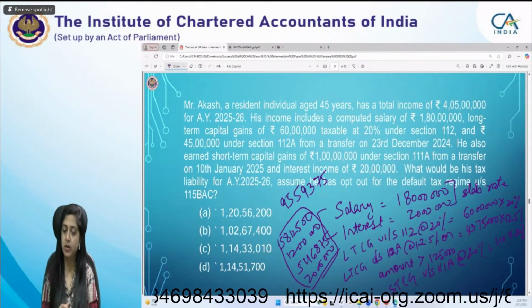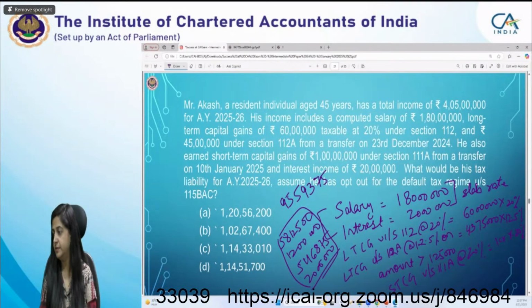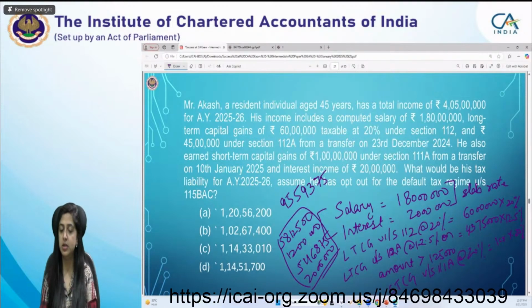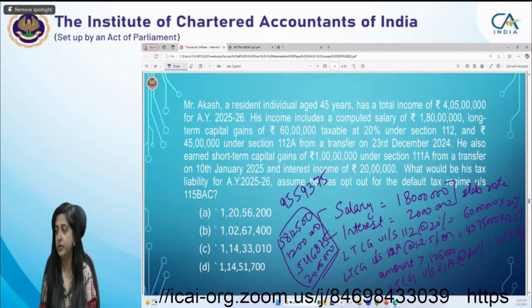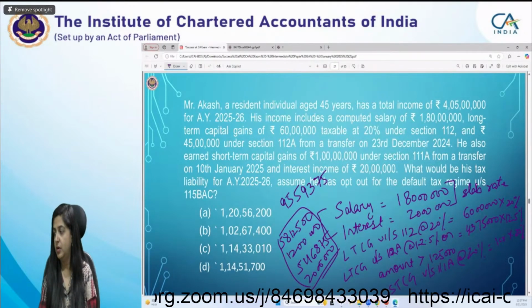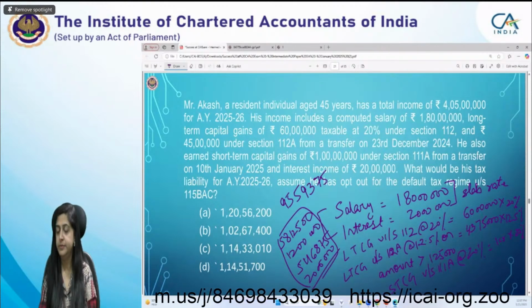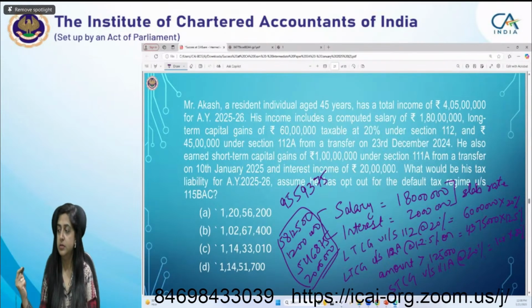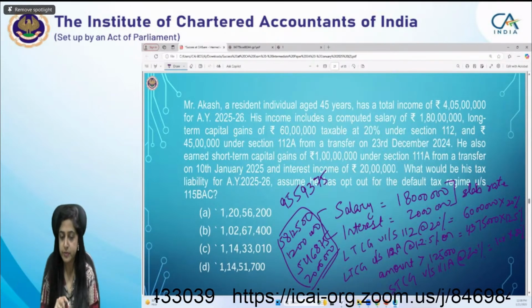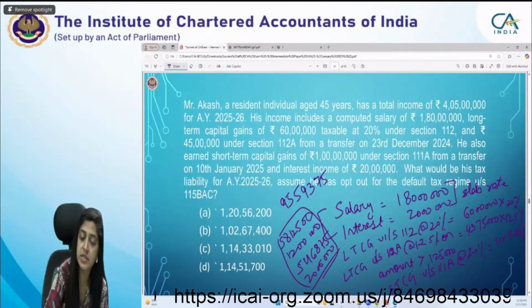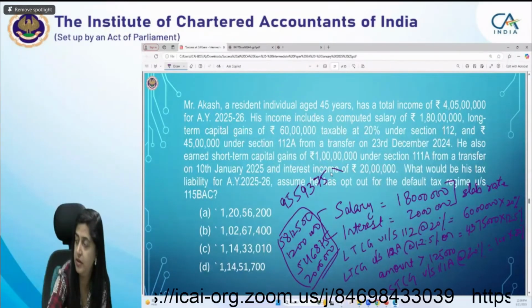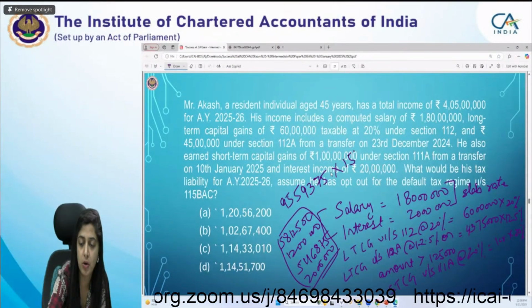It will be different on salary and interest and LTCG. What will be the surcharge rate? 10%, 15%? Got an answer from Chania as well. So in this case, the surcharge rate will be 15% on all the taxes.